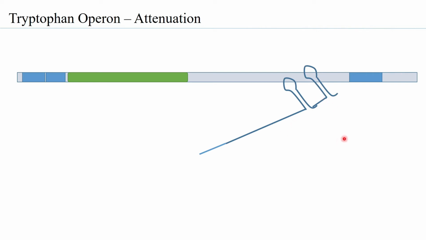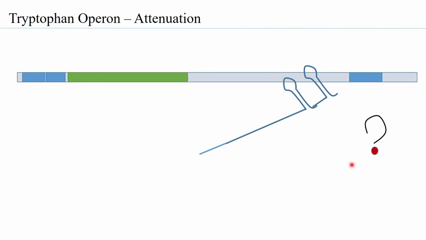So therefore, you can see that mRNA of the entire tryptophan operon is formed only until this spacer region. The tryptophan E gene is not being transcribed because the RNA pol has fallen off. And why has it fallen off? Because of the presence of the terminator stem loop structure.